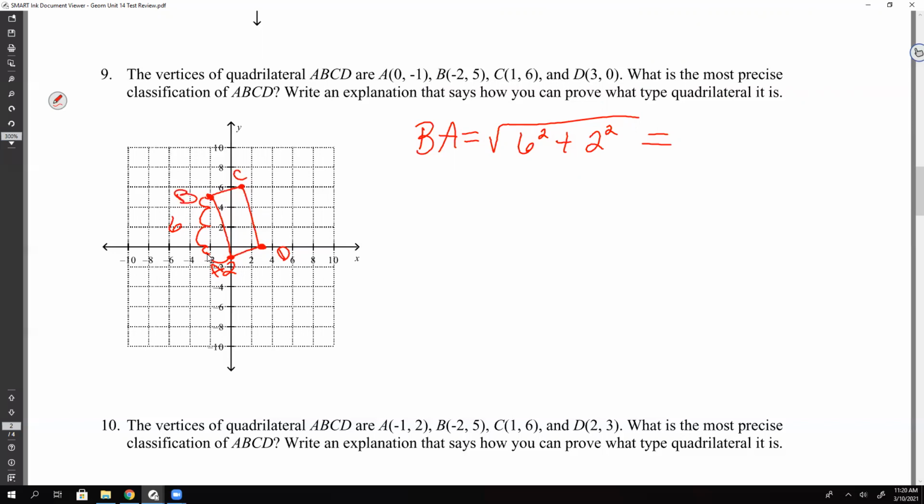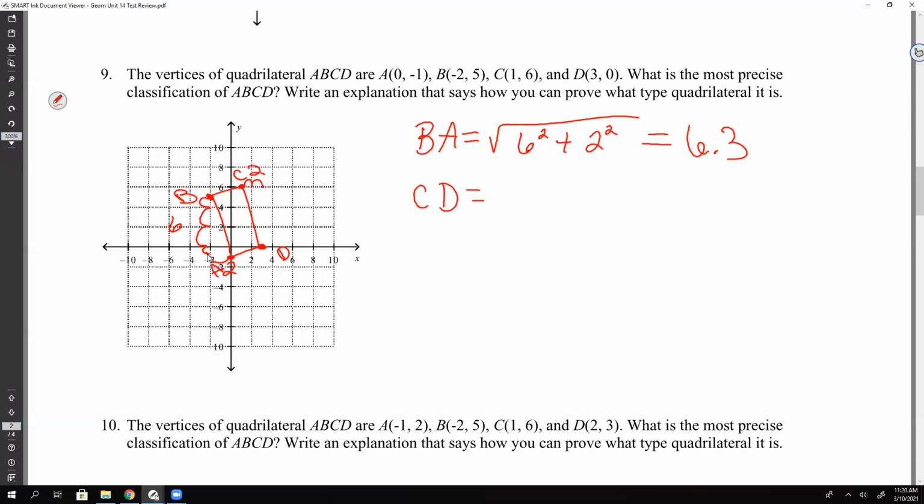To get 6 point something. 6.3. Okay, so that's BA. Now, y'all, what side matches up with BA? CD. So let's find that one, okay? CD. Okay, so yeah, C is at 1 and D is at 3. So how far is it from 1 to 3? It's 2. You had to subtract.